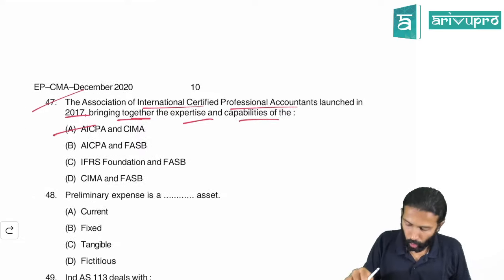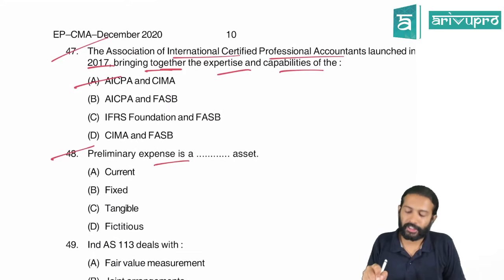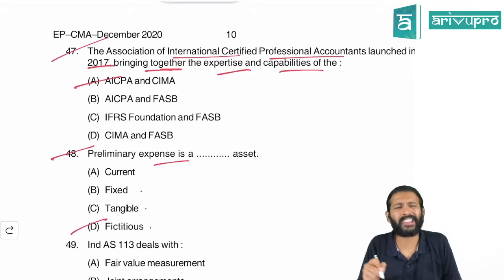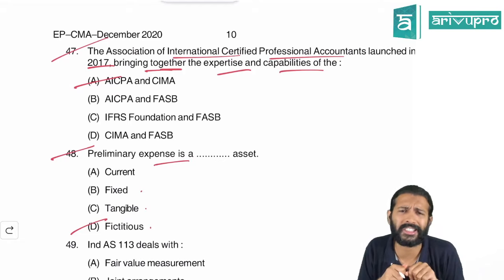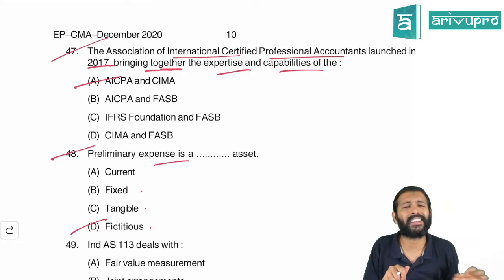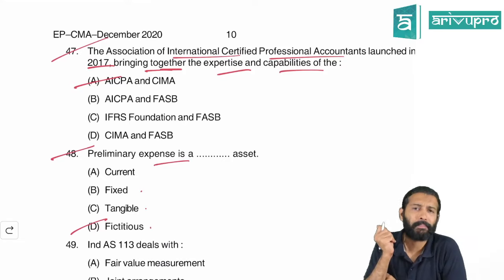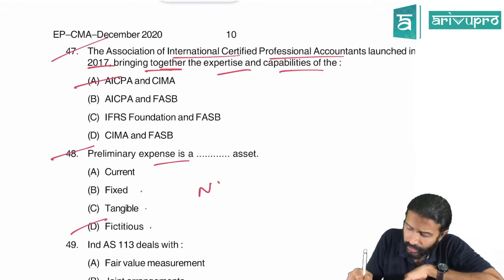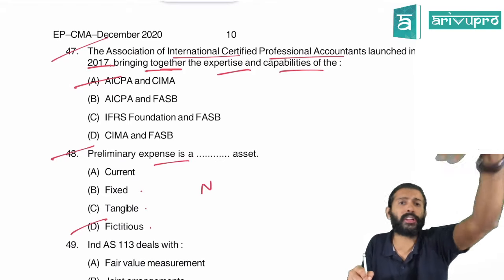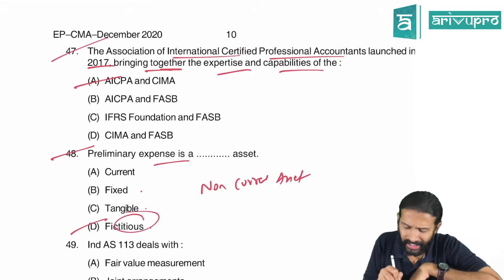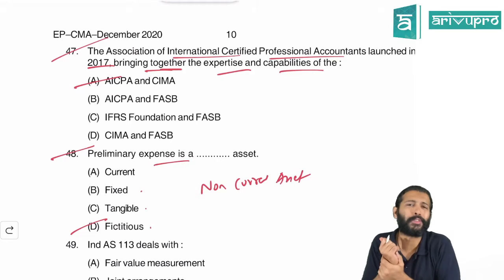Okay. Cool. Preliminary expense is dash asset. Current asset, fixed asset, tangible asset, fictitious asset. We say preliminary expense, deferred revenue expense, discount on issue of shares, debentures, all these to be fictitious assets because they are not really an asset because you are not getting any benefit from it. But you are forced to show it under asset. In fact, you don't even show it under current asset. You show all this under non-current assets, if you remember. Preliminary expense and all, you'll write it off over more than 1 year. Hence, all this you show under non-current assets also. These are fictitious assets, meaning you are not getting any benefit from that asset.